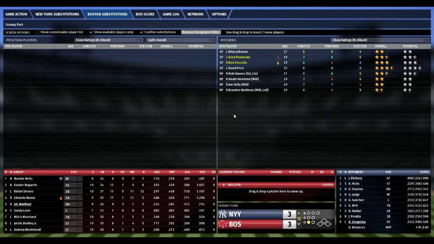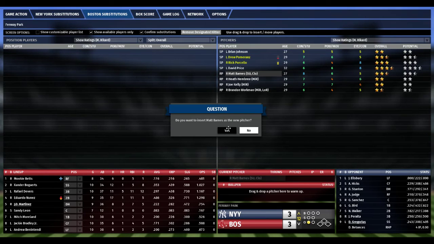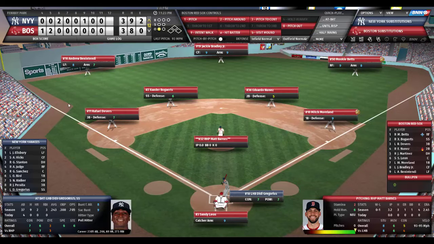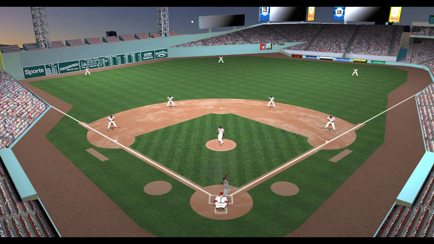So I can bring anyone in, and they should be at max readiness because they have all the time to warm up. We're going to go with Matt Barnes. And he should be ready. So Matt Barnes comes into the game with 1 out, bases empty. Here's Didi Gregorius, Yankees shortstop, 0 for 4. Righty-lefty matchup. Barnes deals to Gregorius. 1-2 count.